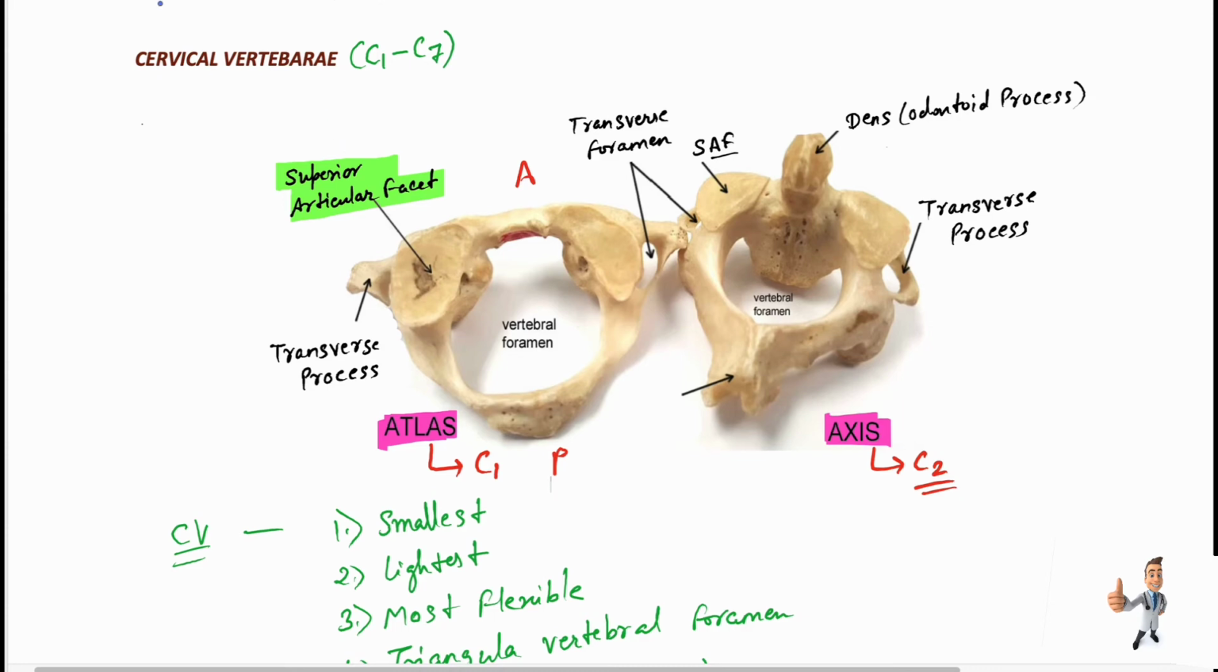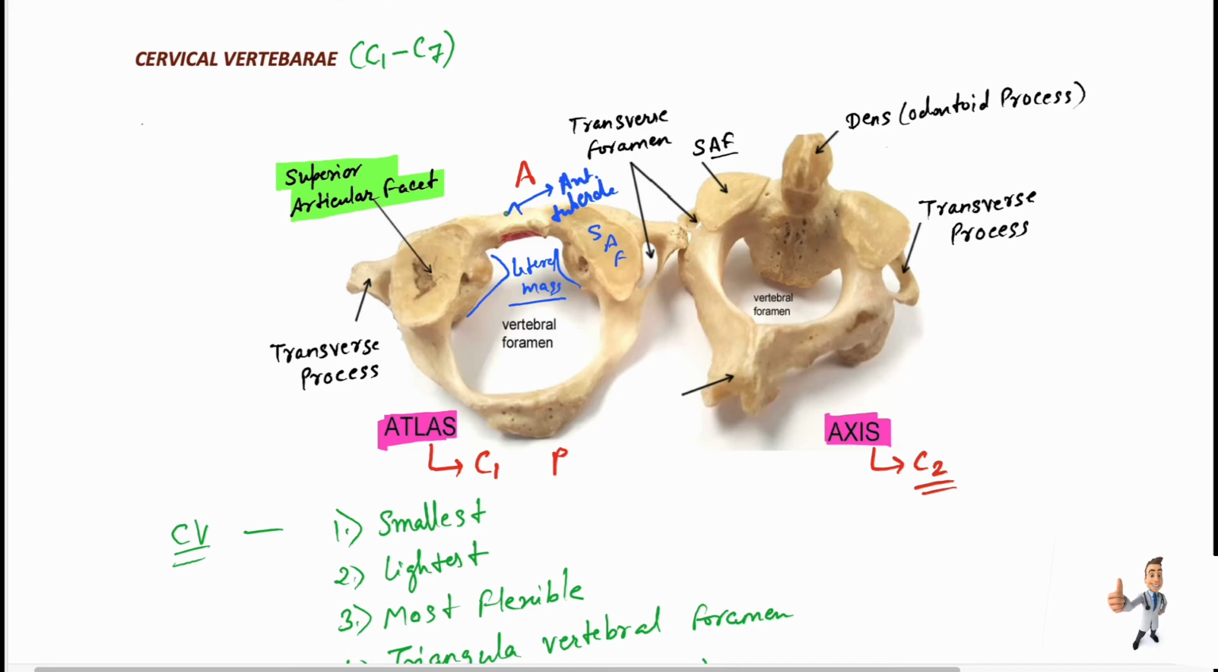And here we have the anterior tubercle present here, and we have the lateral mass. This mass is known as the lateral mass. This is the lateral mass present here, and this is the superior articular facet.